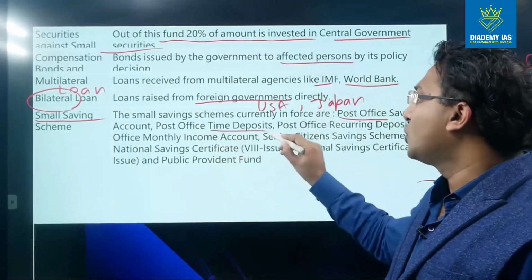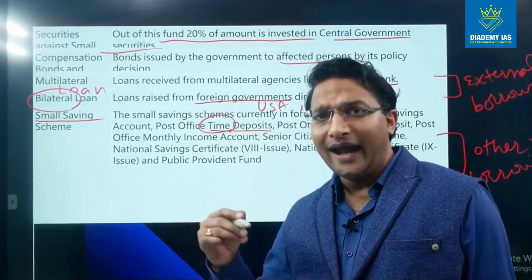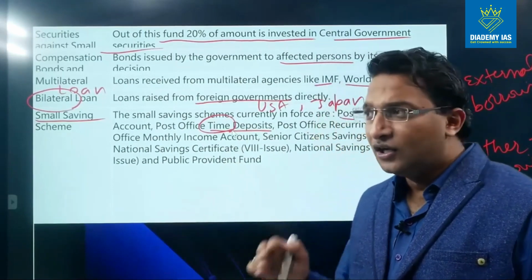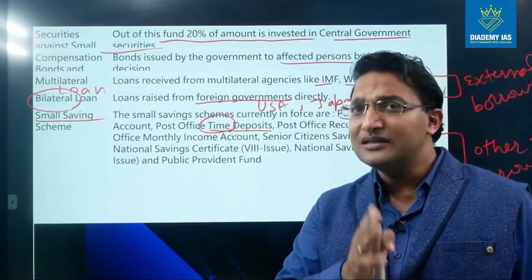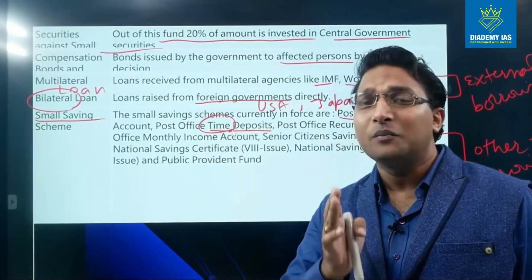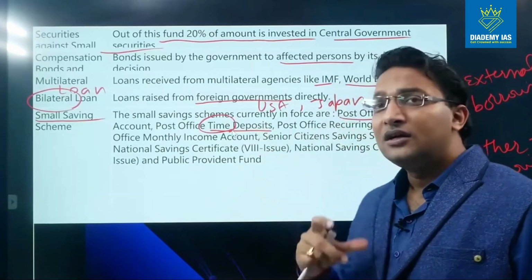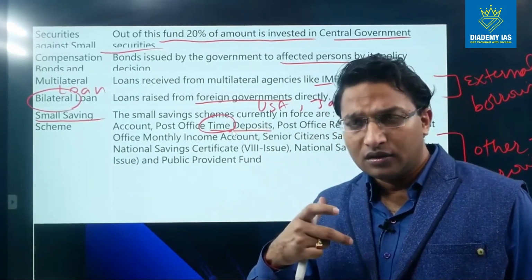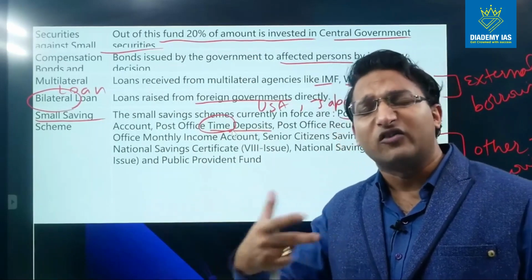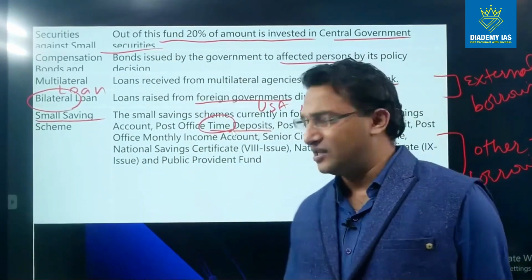Post office time deposit. So what is the meaning of time deposit? Time deposit means a deposit whose duration is long and which is generally not withdrawn by the account holder before the expiry of the maturity, right? So there are two kinds of deposit. One is demand deposit, meaning the deposit which can be withdrawn by the account holder on demand. That means at any point of time the account holder can go to the post office and withdraw the money. Time deposit means a kind of fixed deposit. The person has deposited the money for at least a certain period. The period can be 6 months, 1 year, 2 years, and the withdrawal can be done only after that period unless there is some emergency.